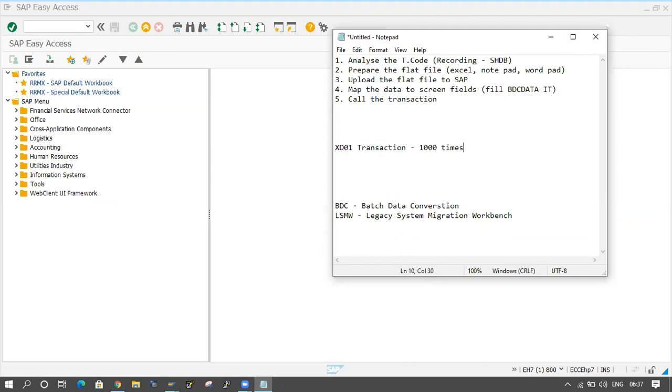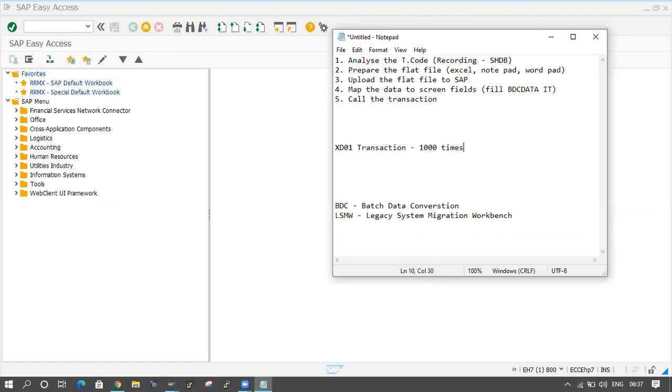I have to enter 1000 customers in my SAP system, so we have to execute the same transaction, XD01, 1000 times. That is one way.